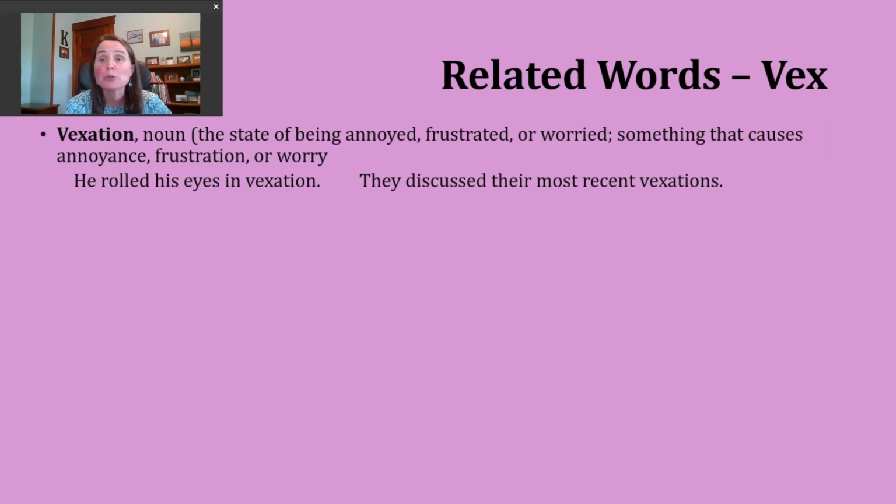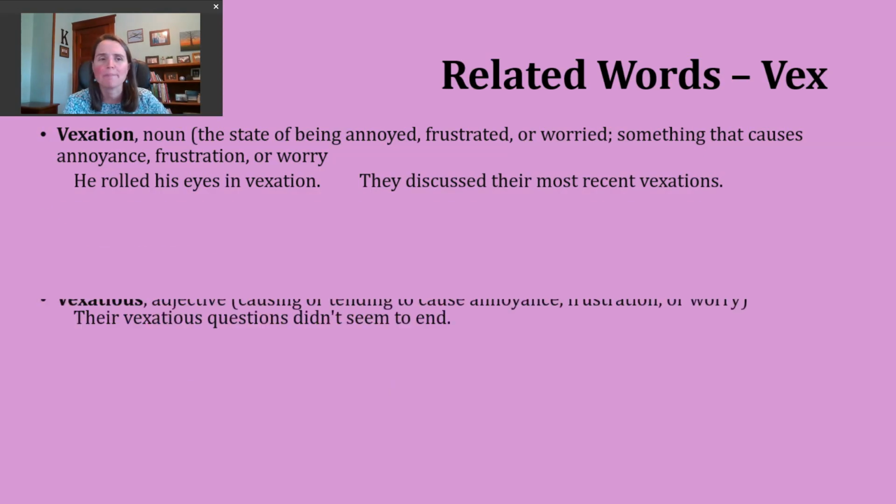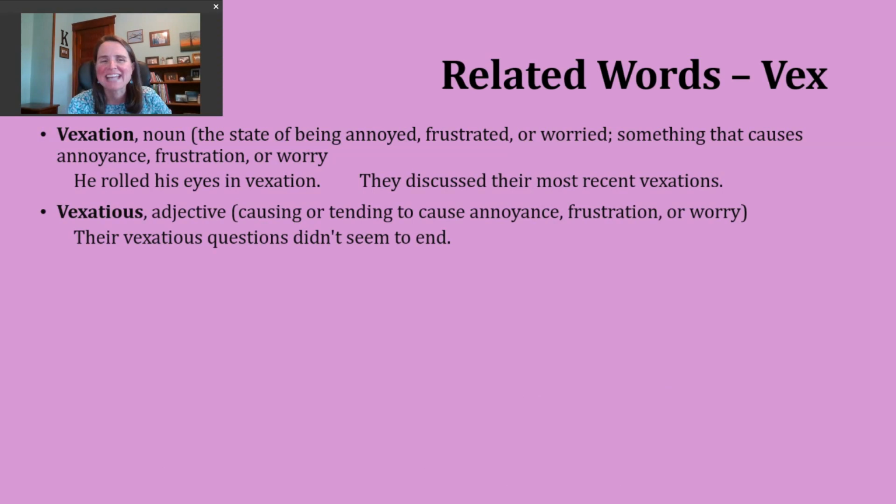But a second way you could use the noun vexation could be to refer to something that causes annoyance, frustration, or worry. An example of this might be, they discussed their most recent vexations. So they're discussing the things that are annoying them or frustrating or worrying them. One more word for today. It's the adjective vexatious. This adjective generally describes something that's either causing or tending to cause annoyance, frustration, or worry.